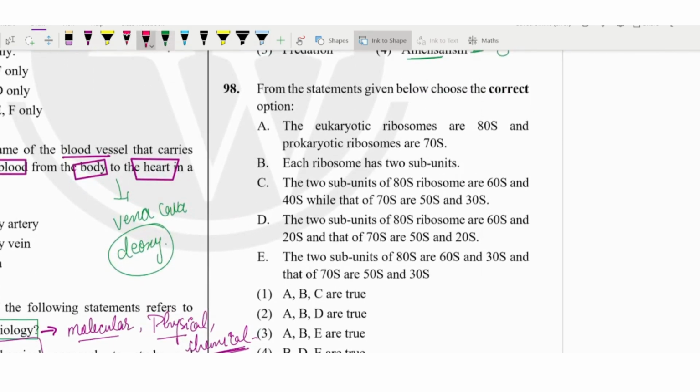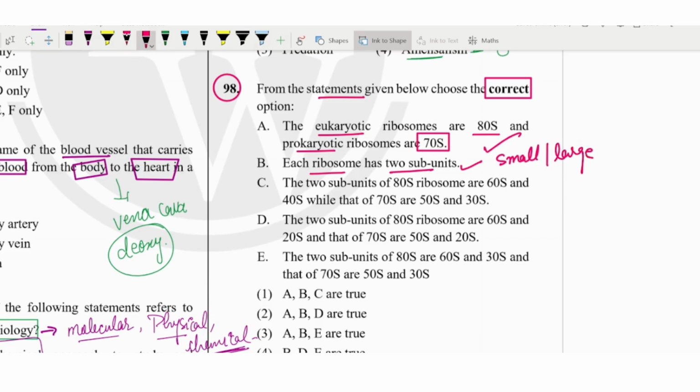Next is question number 98. From the statements given below we have to choose the correct option. In eukaryotes ribosomes are 80S and in prokaryotes ribosomes are 70S. You already know this very well, so no need to explain. Each ribosome has two subunits, a small and a large subunit, which help in the complete ribosomal attachment, and then the tRNA comes and does the protein synthesis. So these two are true.